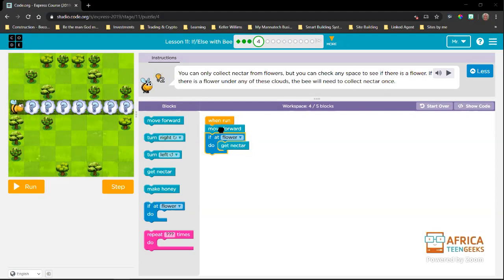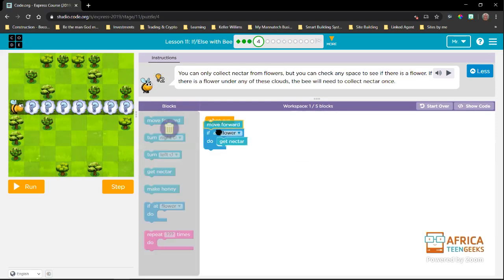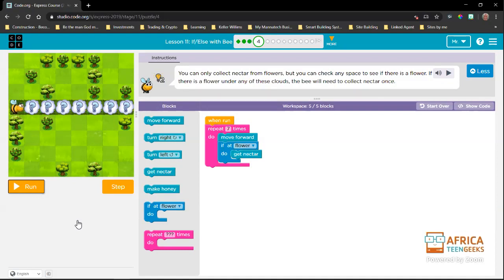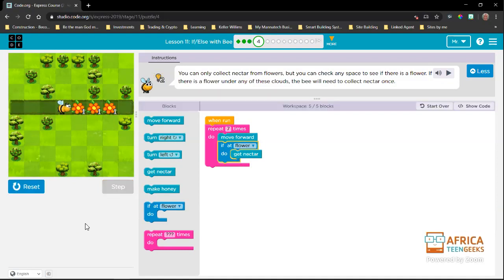So what we have here is a move forward, and we're checking: if we don't have a flower, we're going to move on. If we do have a flower, we're going to get nectar. So this is the solution for one block. We can see there are 1, 2, 3, 4, 5, 6, 7 blocks. So we can go up there, put this in a repeat, and tell it to do this 7 times. So now we can run the code. And I hope by this time, we've spent a lot of time here, that you have copied this code onto your computer.